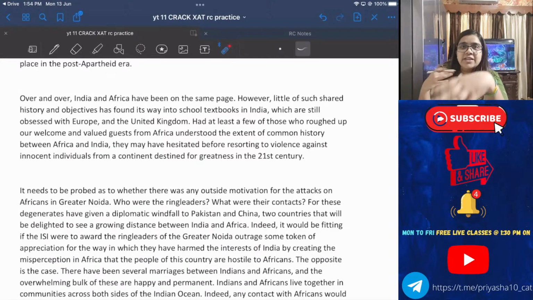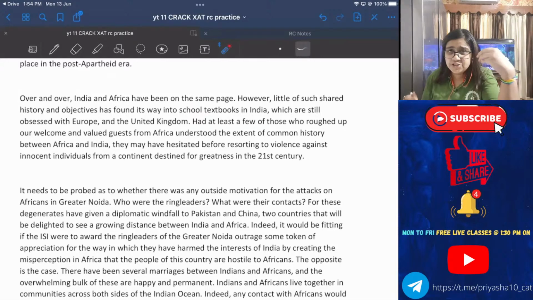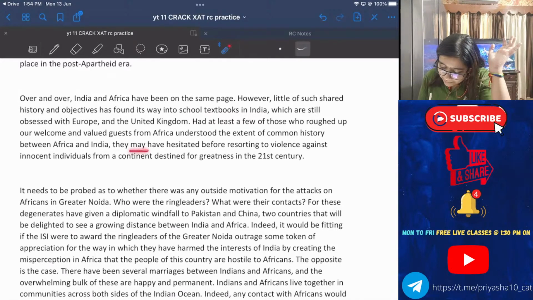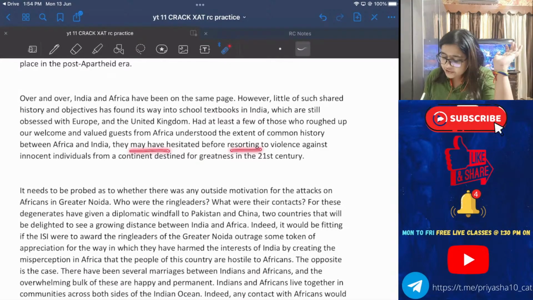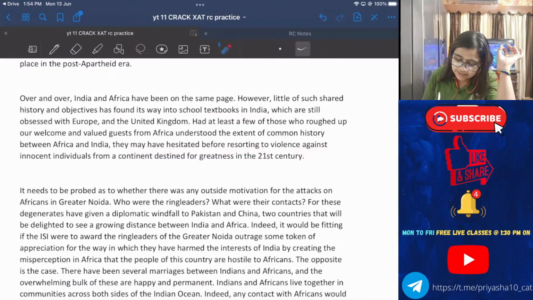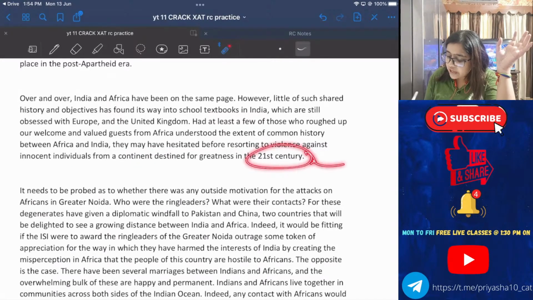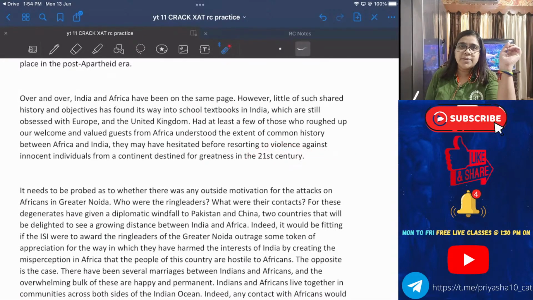They did not give the old relationship much attention or importance, and they may have hesitated before resorting to violence against innocent individuals from a continent destined for greatness in the 21st century. Which continent are we talking about here?